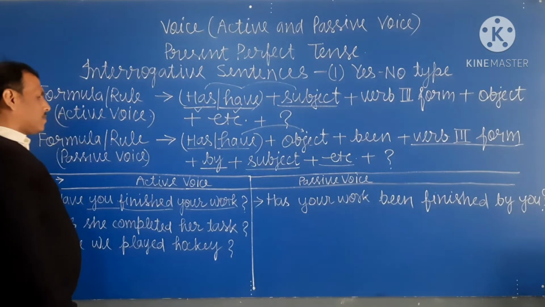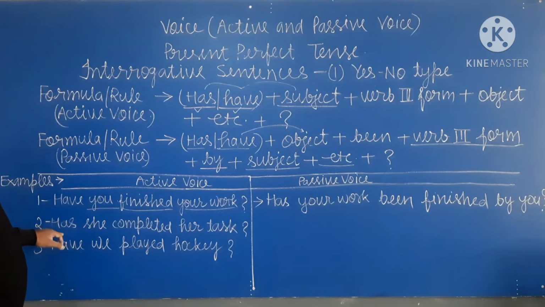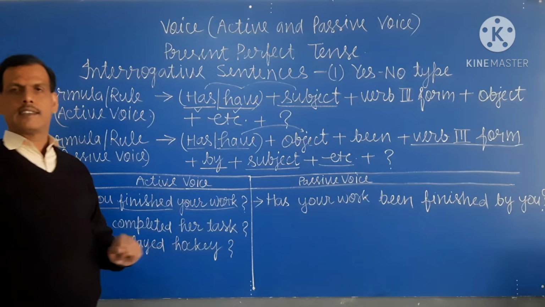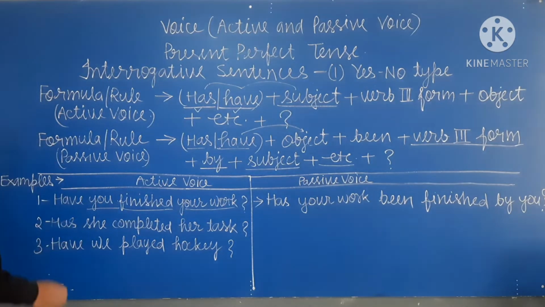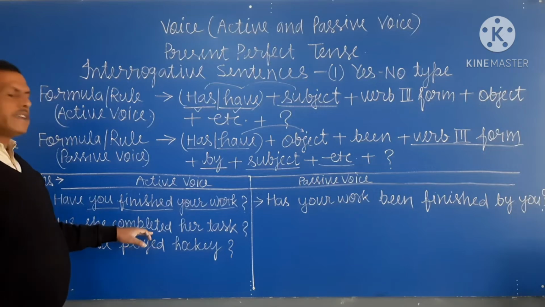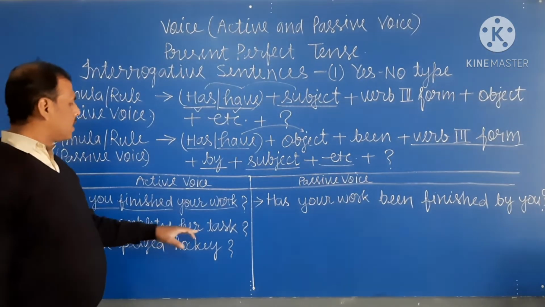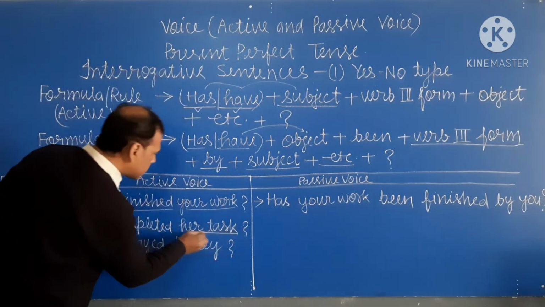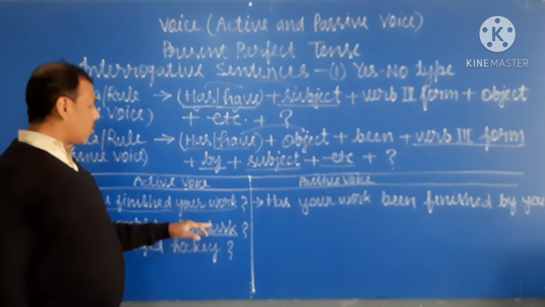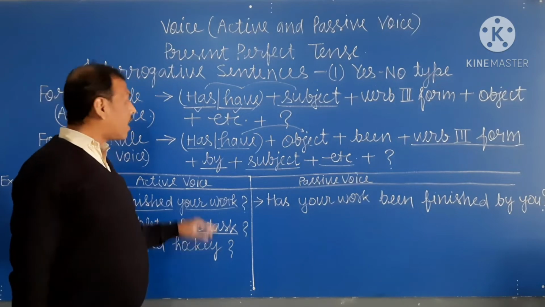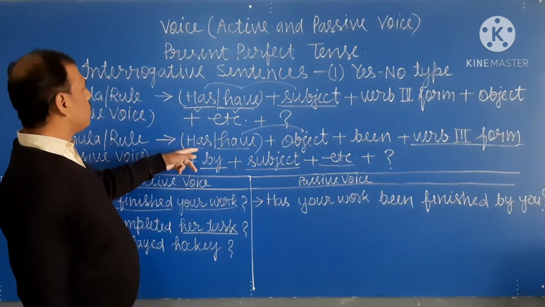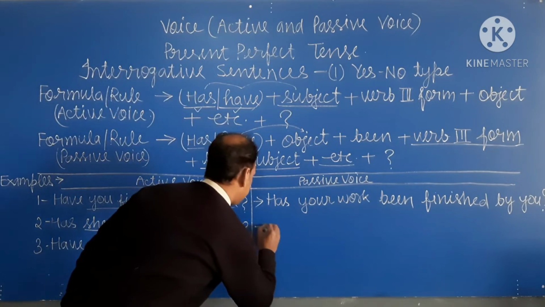Okay, student. Now second example. Has she completed her task? In this sentence, she is the subject, completed is the third form of the verb, and her task is the object. So, object is her task. It is singular. Therefore, we use has.